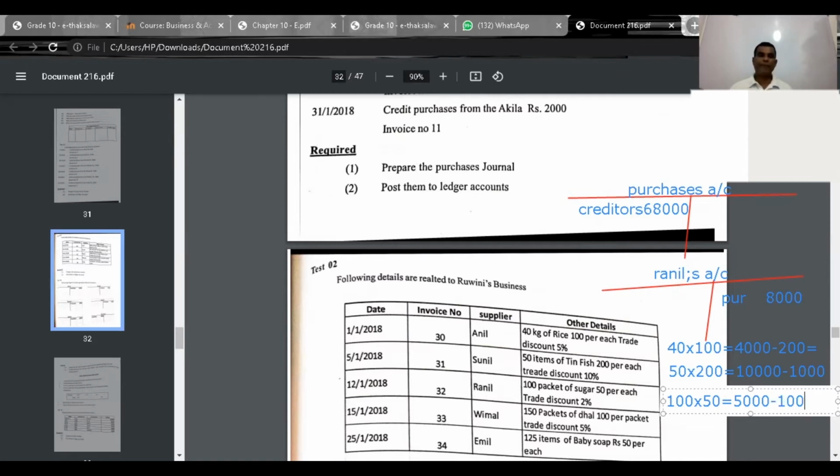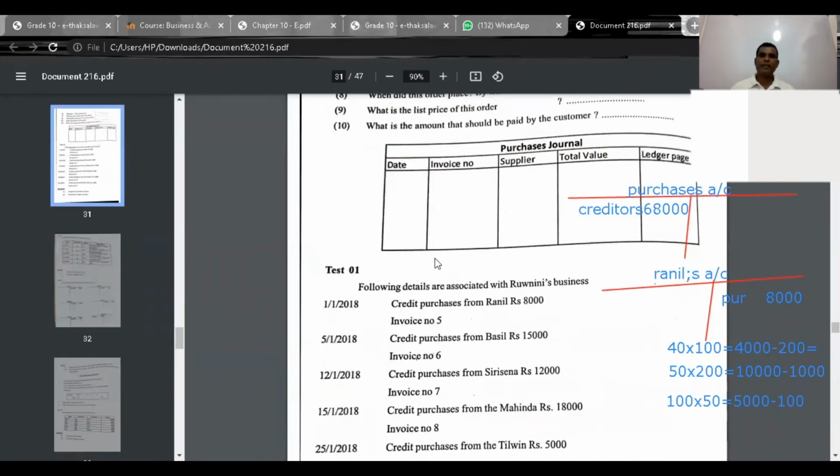Because if the 10% discount is 500, 500 should be divided by 5, then you can get 100. Then date, invoice number 32, Ranil, how much? 4,900. The value that should be recorded is 4,900. You have to practice this format: date, invoice number, supplier, value.